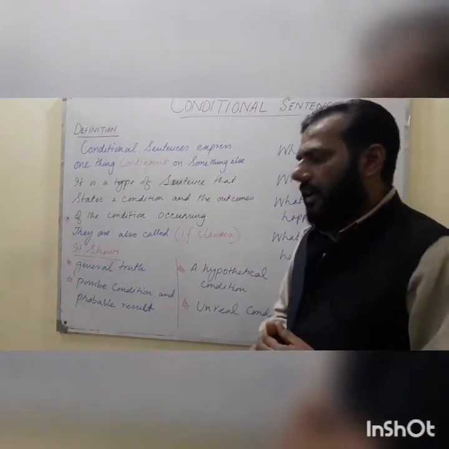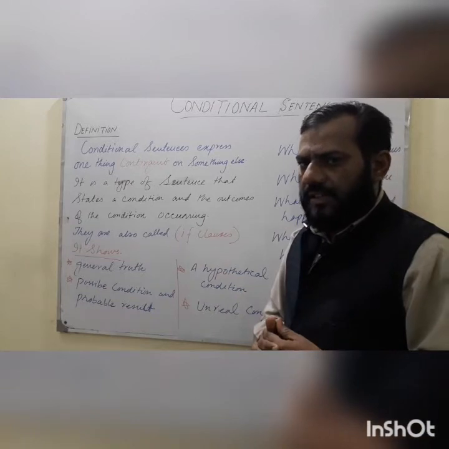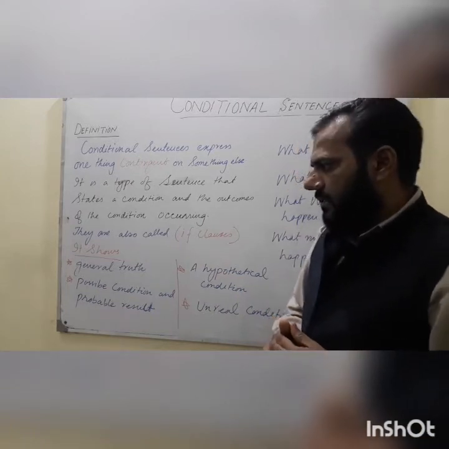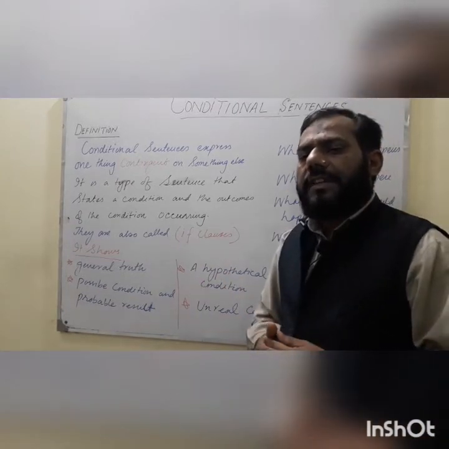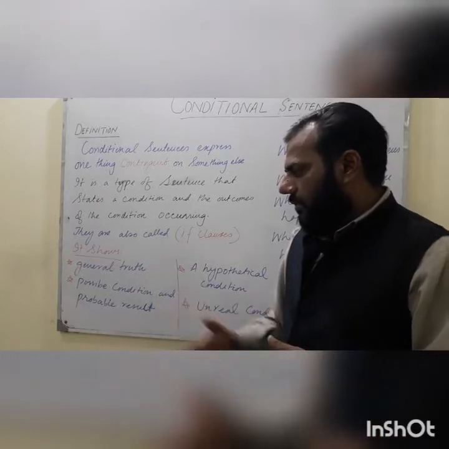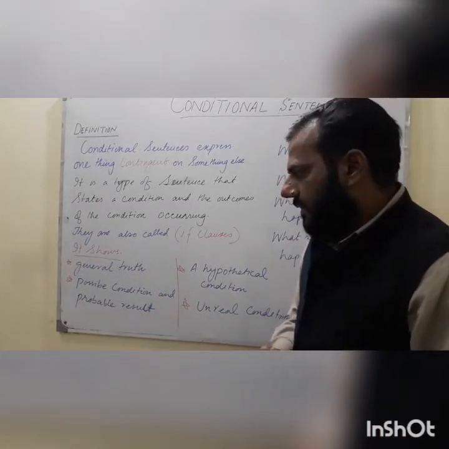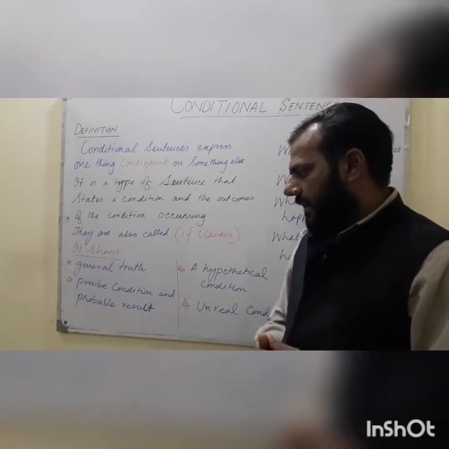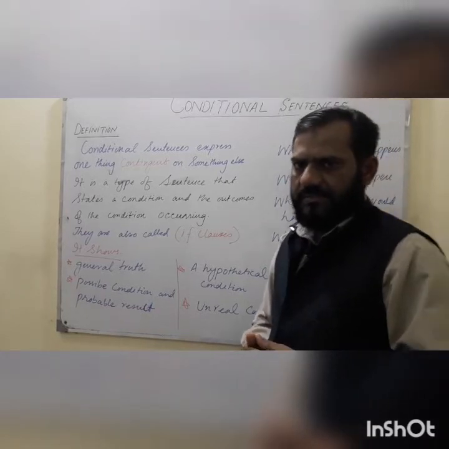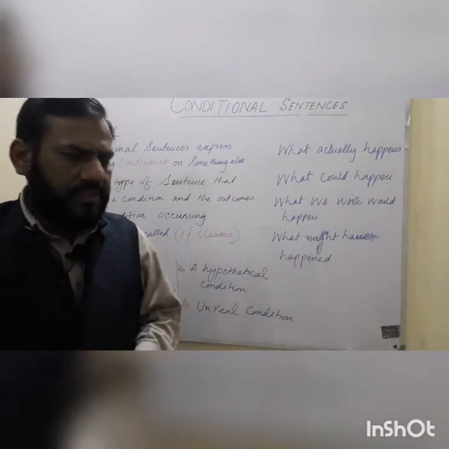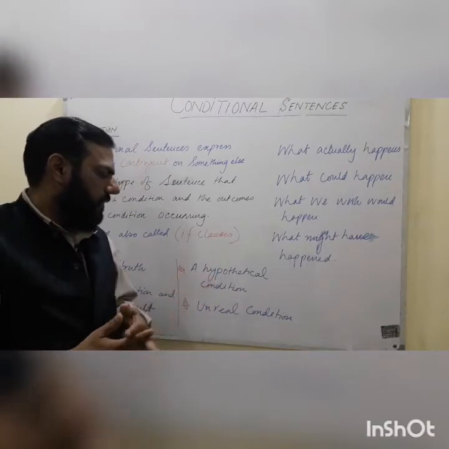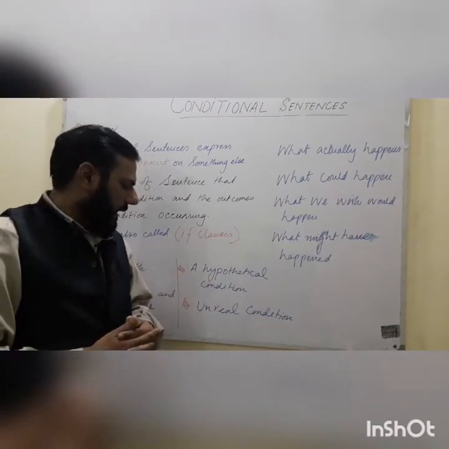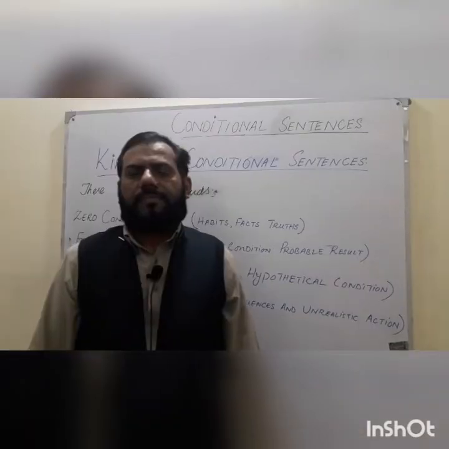We can also understand that these conditional sentences show the general truth, the possible conditions and the probable result, and we can also understand a hypothetical condition and unreal condition.